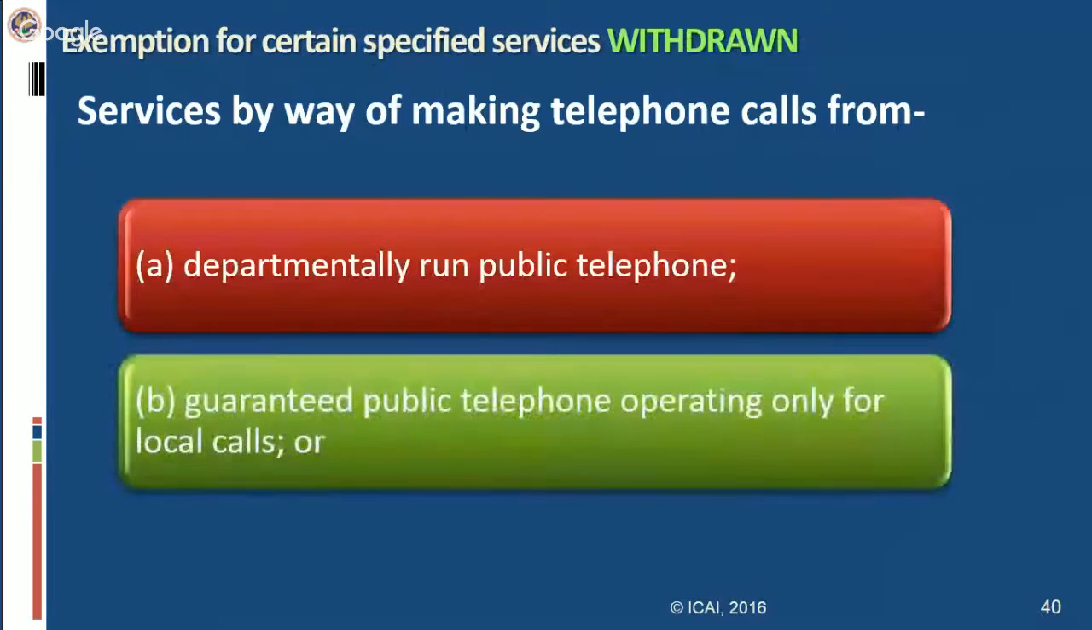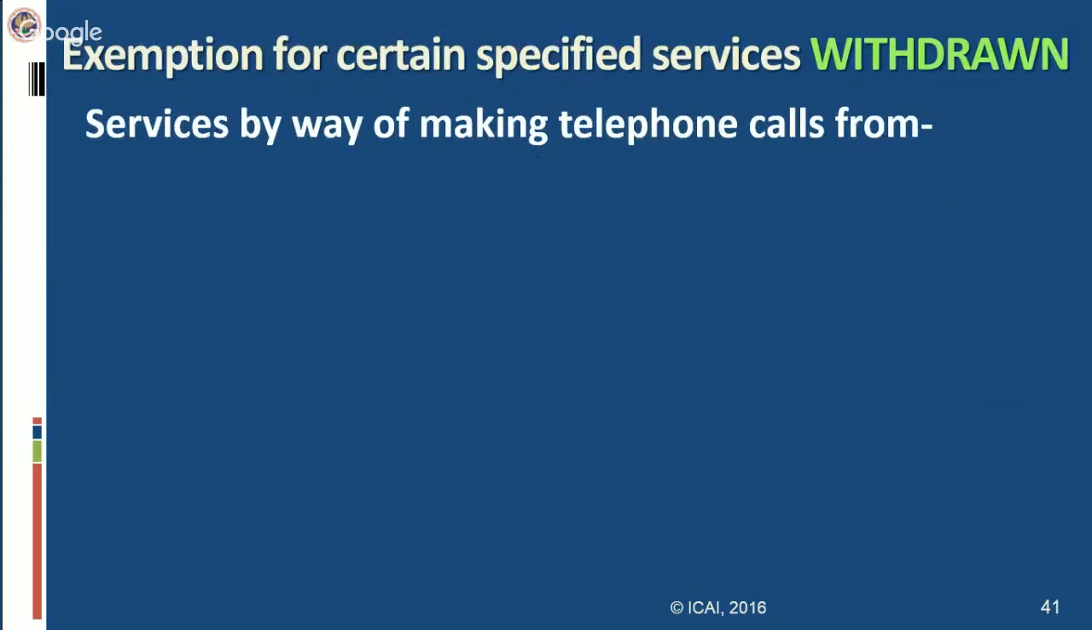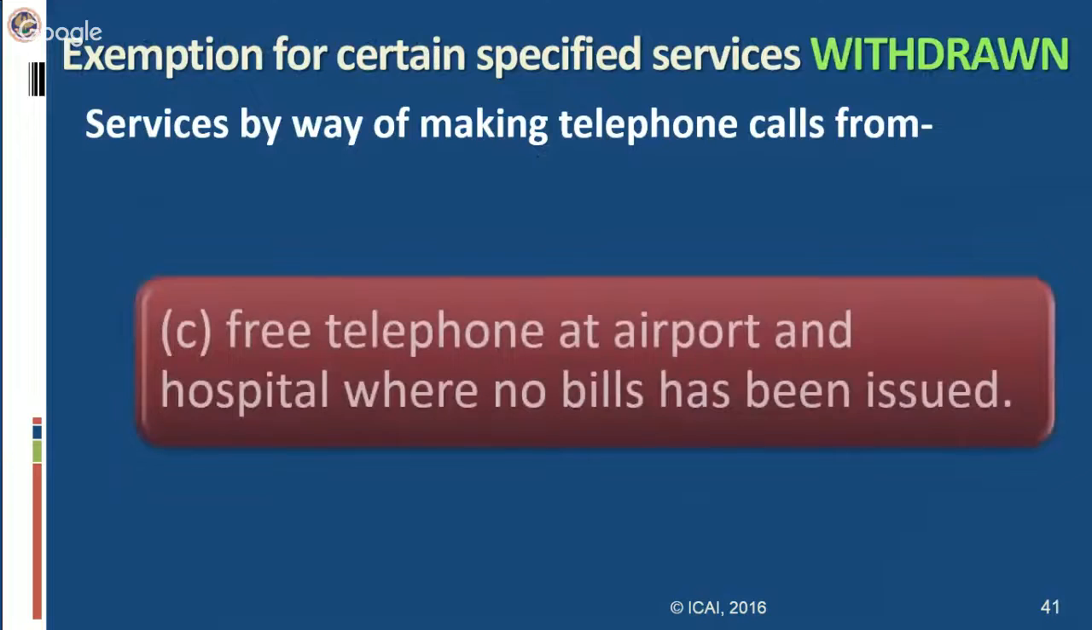Now the next exemption. Next is exemption withdrawn. The services by way of making telephone calls from departmentally run public telephones, guaranteed public telephone operating only for local calls, have been exempted. Services by way of making telephone calls from free telephone at airport or hospital where no bills have been issued have also been exempted. This exemption which was earlier there has now been withdrawn.